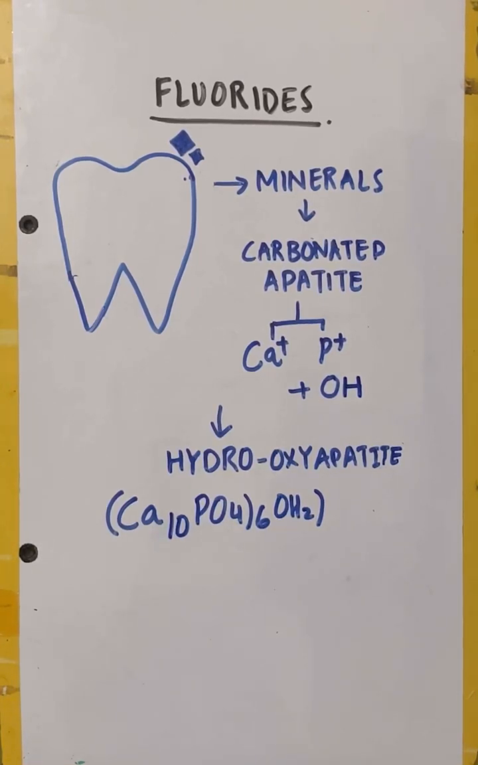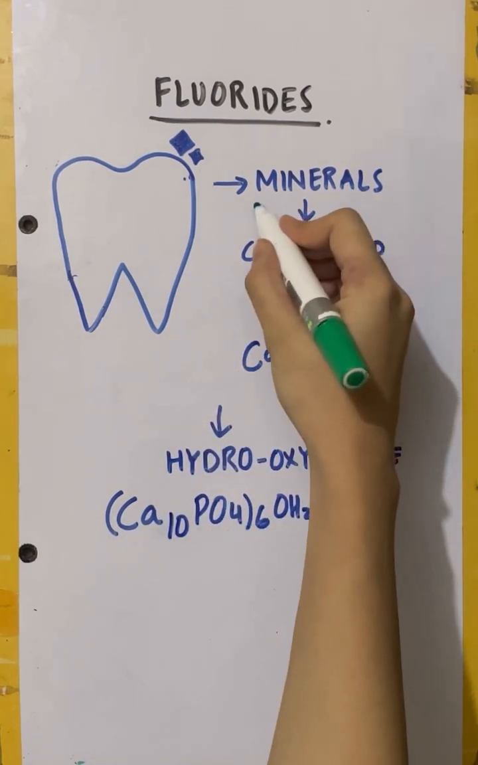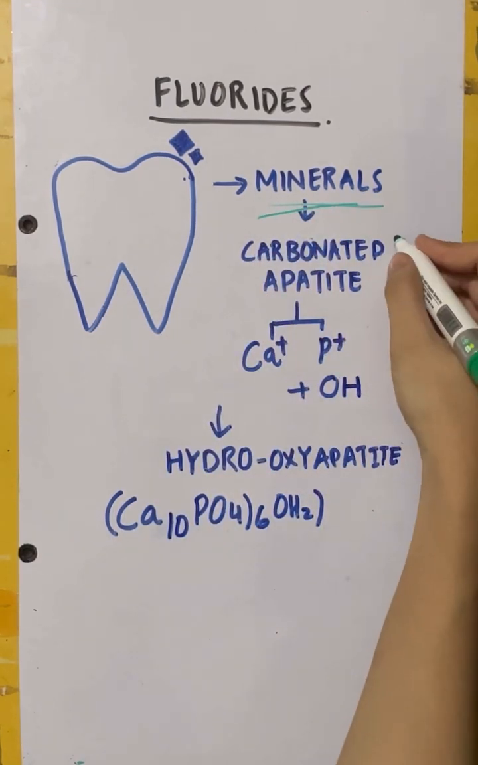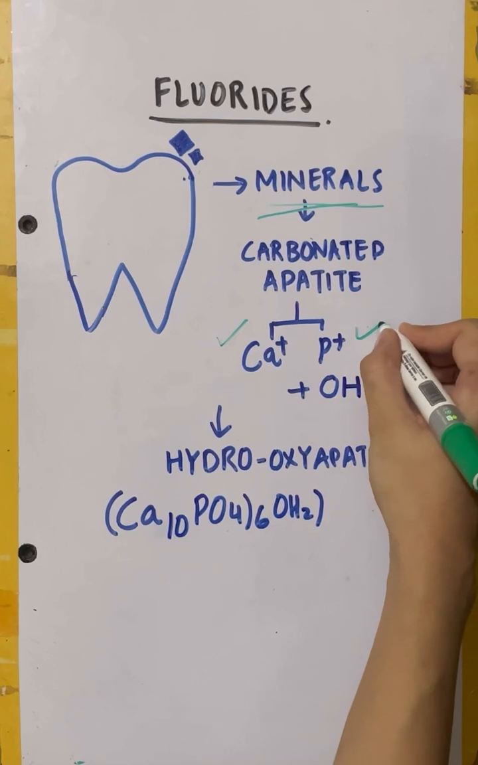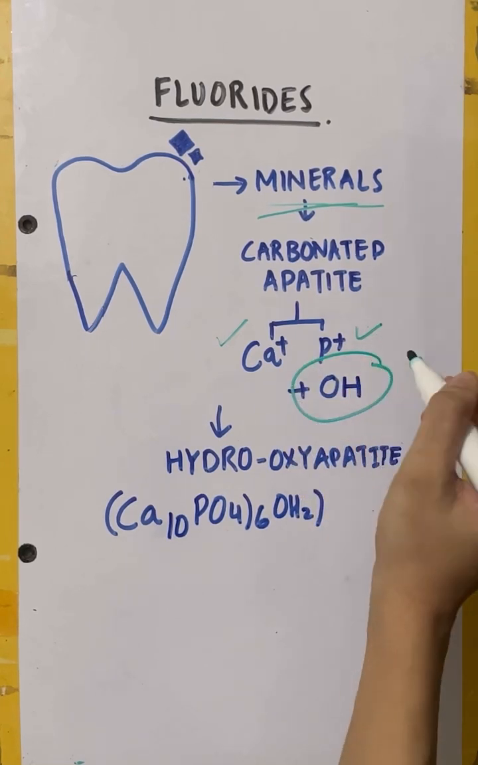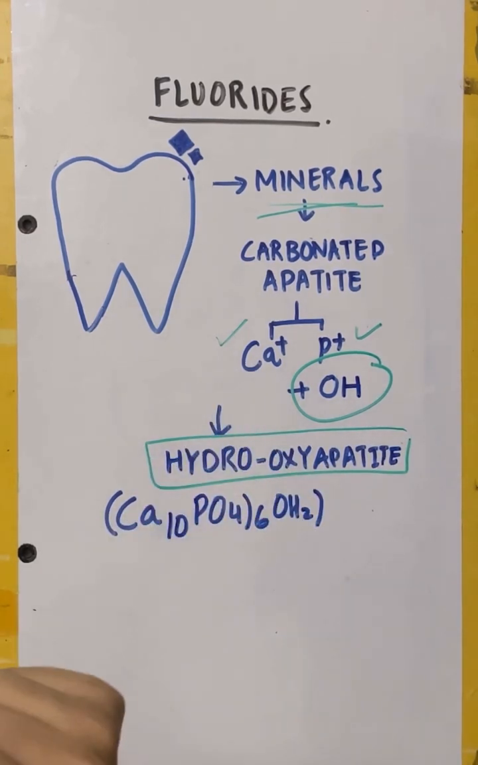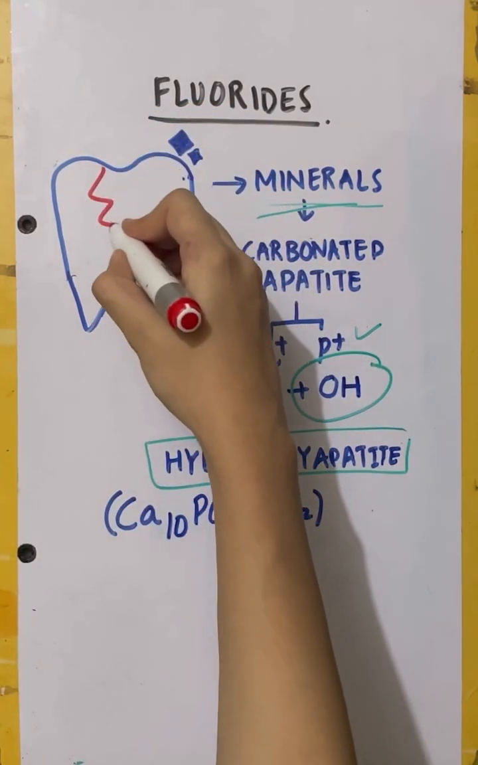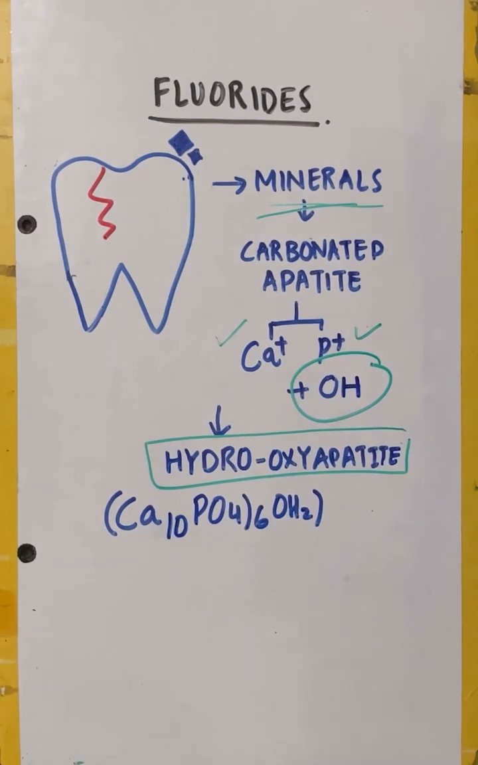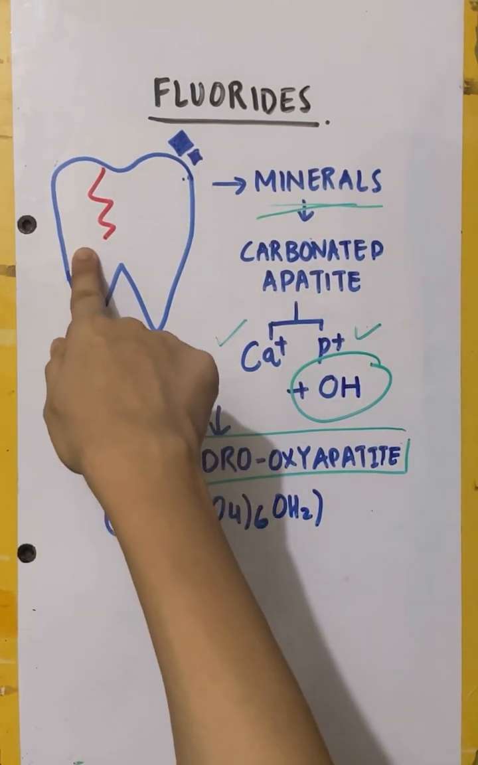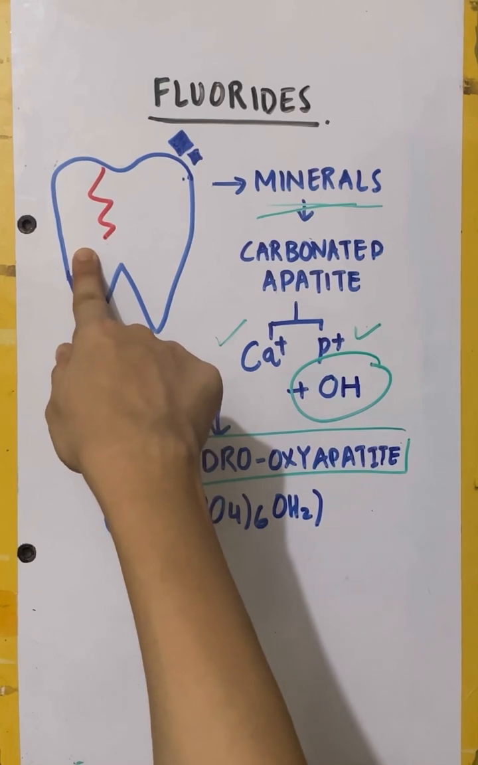Today we will be discussing fluorides, which is the continuation of prevention of caries. As we all know, our tooth contains minerals in the form of carbonated apatite containing calcium and phosphate. But when they join with hydroxyl ions, they form hydroxyapatite. So what happens when we eat any type of carbonated food? It weakens our structure and our tooth becomes prone to attack.